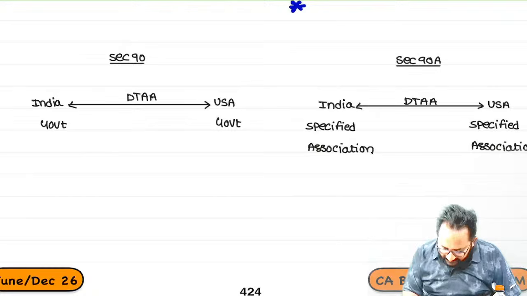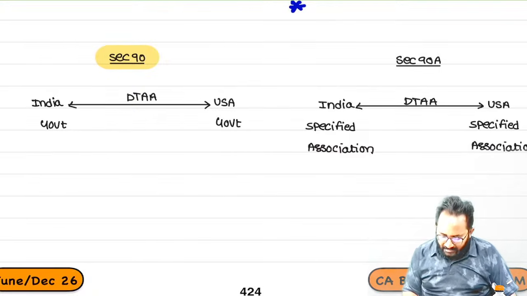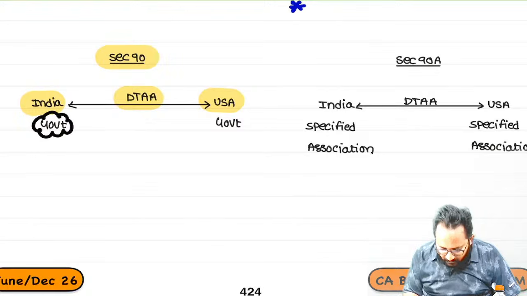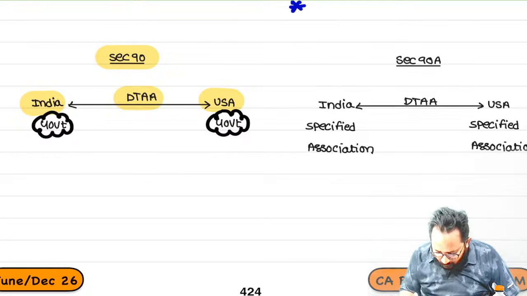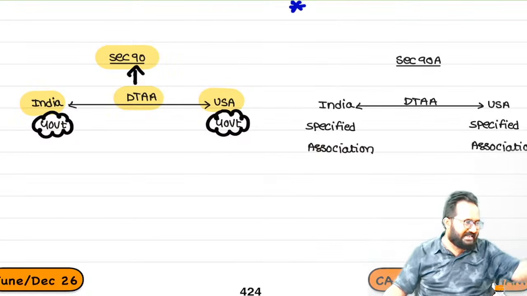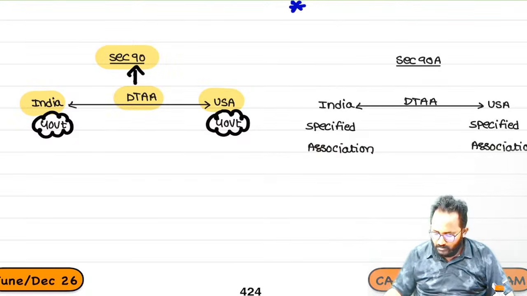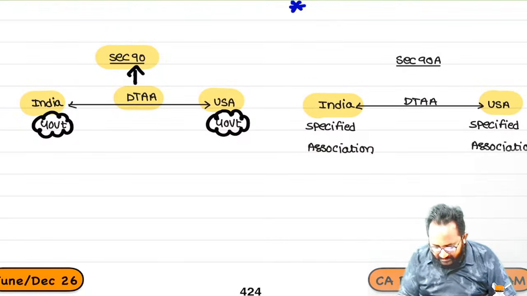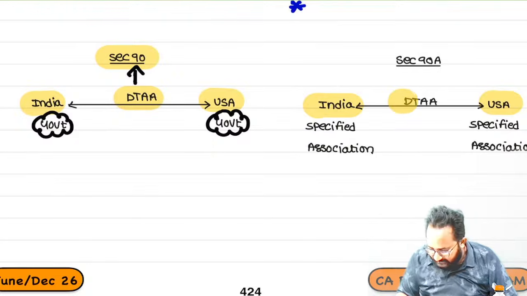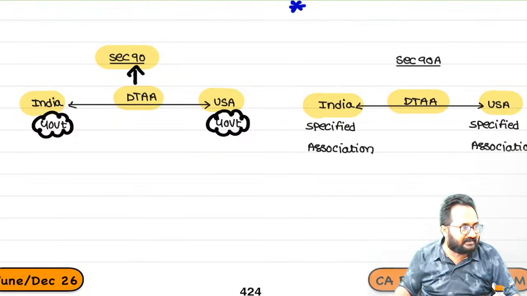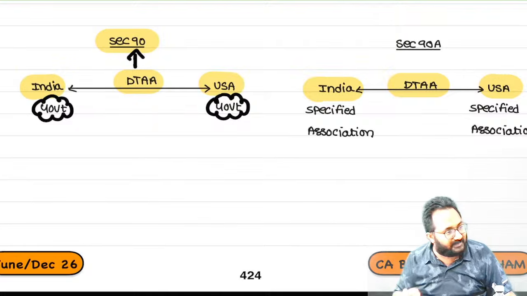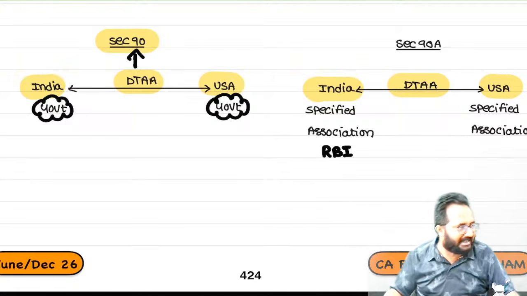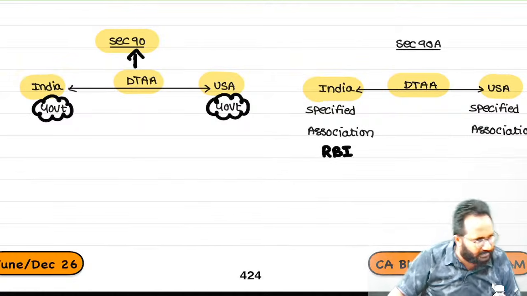Listen. Section 90. DTAA between India and USA. If this DTAA is entered into by the Indian government with the USA government, the DTAA is governed under section 90. India and USA have the DTAA. What is the DTAA? Double Taxation Avoidance Agreement. But this agreement is entered into between the countries by using specified associations. Example, the bankers' bank in India is nothing but RBI.